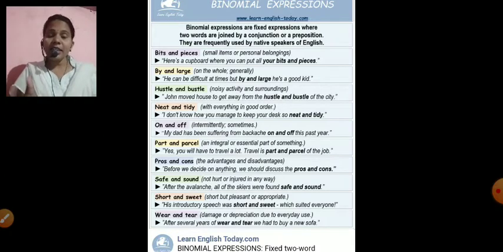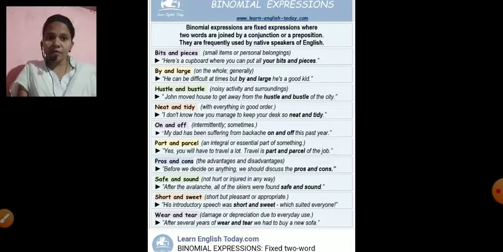Neat and tidy. Neat and tidy. You know very well because you also use this. Neat and tidy means with everything in good order, in an organized manner. It means, I don't know how you manage to keep your desk so neat and tidy.